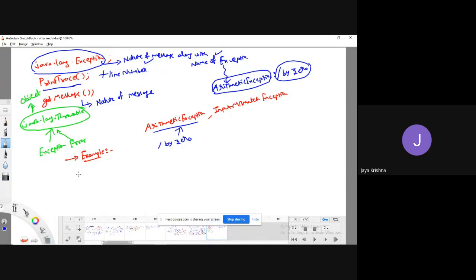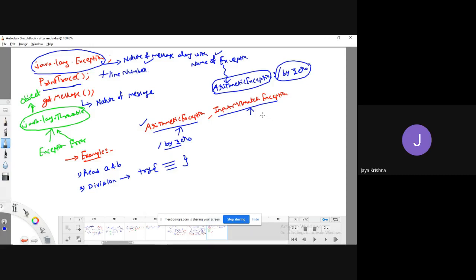So what I'm going to do is read two values, a and b. Then I'm going to perform the division operation. While performing division, I am generally going to get a division by zero exception. So I am going to put this in the try block. In the try block, whatever statements you think are going to raise an exception, those are all placed in the try block.